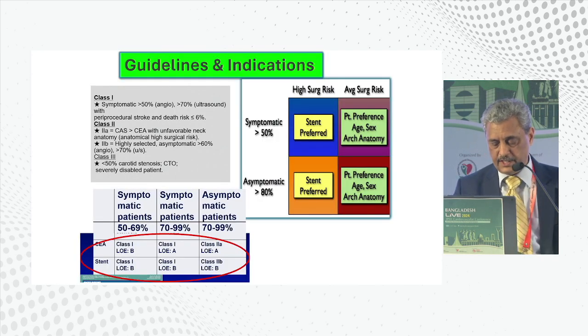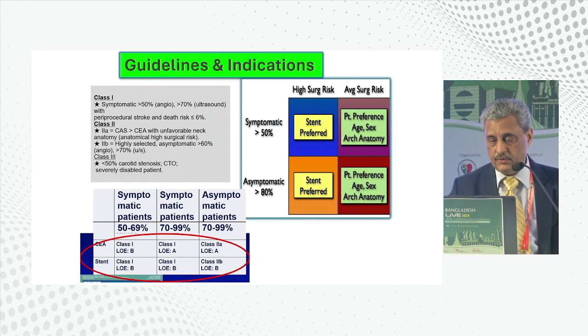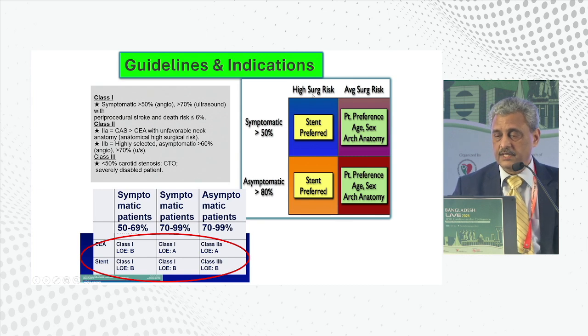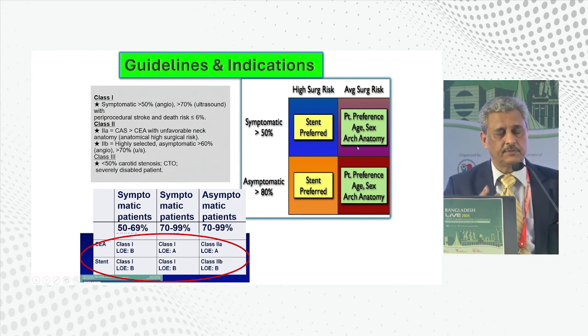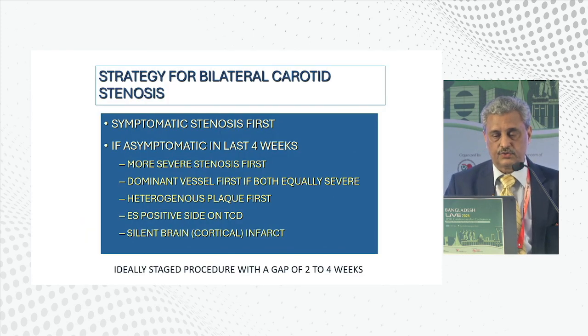So if you look at the indications, guidelines, less than 50% carotid stenosis or total occluded carotid stenosis or a severely disabled person should not be intervened upon. Now, if you have a symptomatic patient, he's high surgical risk, stenting is definitely superior to surgical endarterectomy. If he's a normal surgical risk, then you have to see the patient anatomy, patient preference, and the expertise of the person who's performing. Similarly, in asymptomatic patients, also in high risk stenting and in normal risk, you can choose between stenting and endarterectomy.